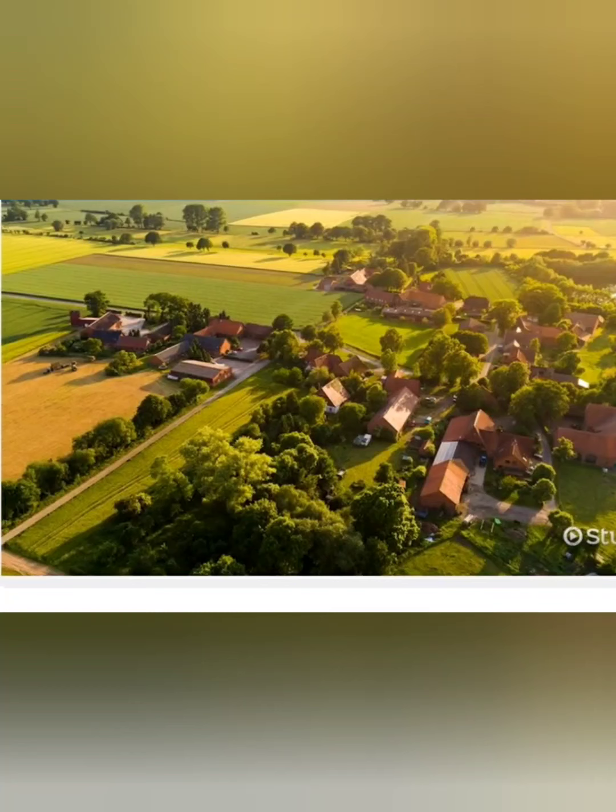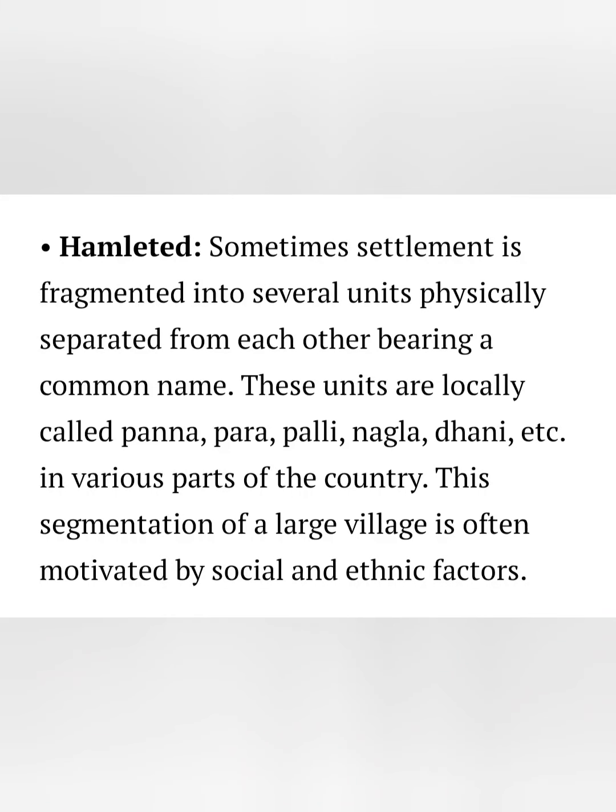Now we discuss hamleted settlement. What do you mean by hamleted settlement? Sometimes a settlement is fragmented into several units physically separate from each other, bearing a common name. These units are locally called Panna, Para, Palli, Nagla, etc. This is the picture of a hamleted settlement.